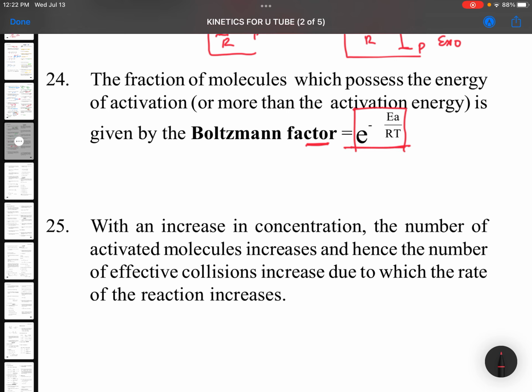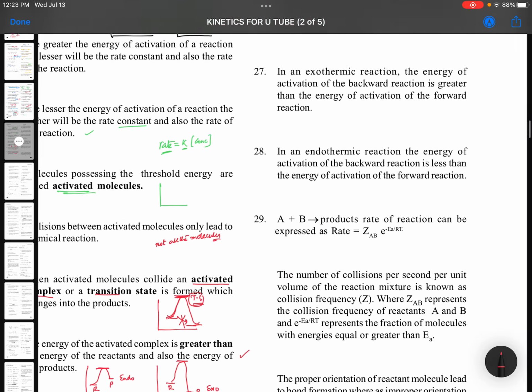With an increase in concentration, the number of activated molecules definitely increases. When you are increasing the concentration, the possibility of activated molecules will definitely increase. So the number of effective collisions also increases. When the number of effective collisions increases, rate also increases. So rate is directly proportional to concentration, except zero order. For all the remaining, rate is directly proportional to concentration. That point is mentioned here.